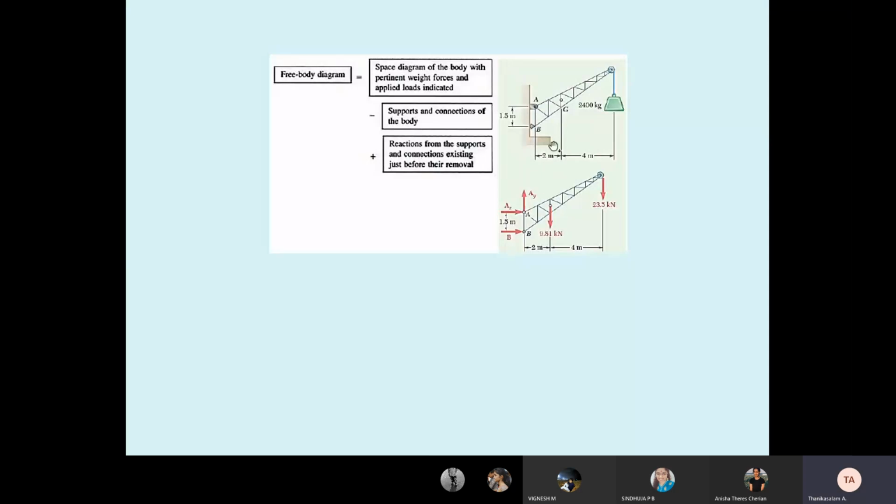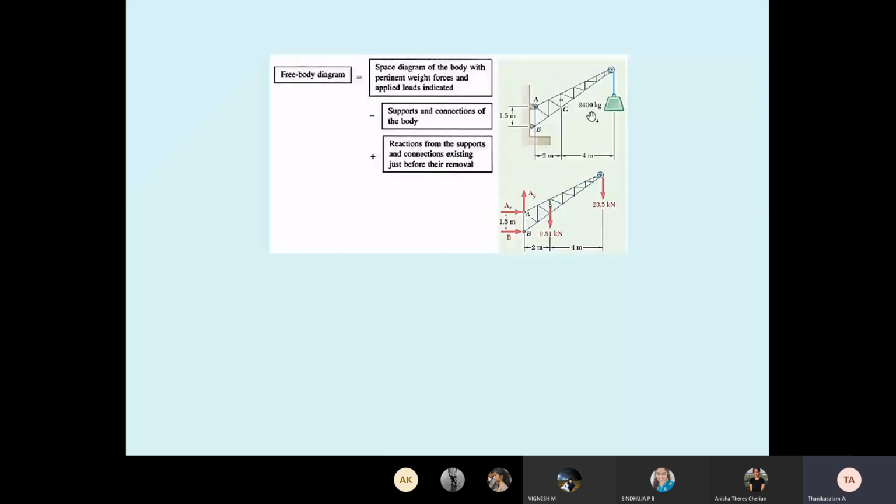Whenever a hinged support is given, there are two reactions. Therefore, that is AX and AY, the reactions. The weight is downward. The G point is the center of gravity. The crane has self weight, so the weight acts at the middle. The arrow mark is 9.51 kilonewton. Then one mass is hanging, 2,400.